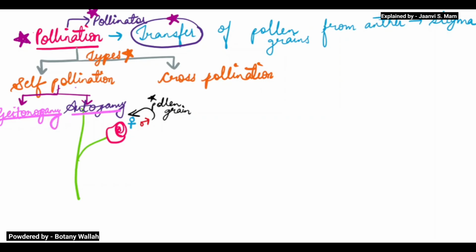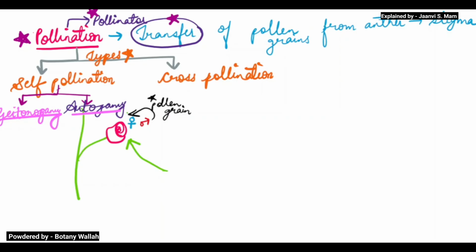Now autogamy means what? If this is the plant which I have shown here, the pollination occurs from the male part and female part of the same flower, within one flower.